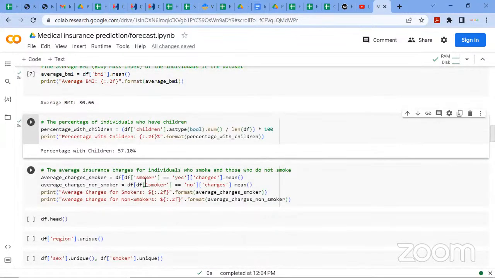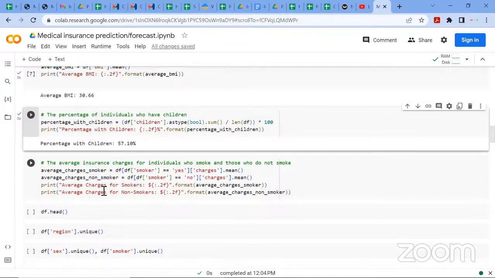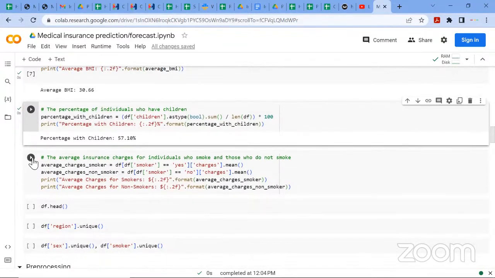What this code is doing is checking the data set: if the smoker is yes, in the charges column, look for the average, and also in the data set, in the column for smoker that is no, look for the average, that's the mean. Then this code will just print out the answers.